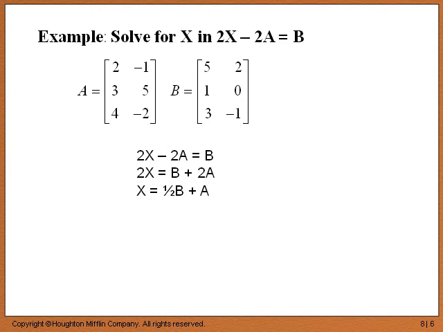Notice the next few steps that I've done for you under the matrices. First, 2X minus 2A equals B. That's the equation we're given, and we want to solve for X. Next step, algebraically, is simply 2X equals B plus 2A. Then we want to get X by itself, so we multiply each side by 1/2. X equals 1/2 B plus A. Now that's something we can work with, because we know B and we know A. If we perform these operations, 1/2 B plus A, then we can come up with the matrix X. So pause the video, find matrix X, and then resume when you have it.